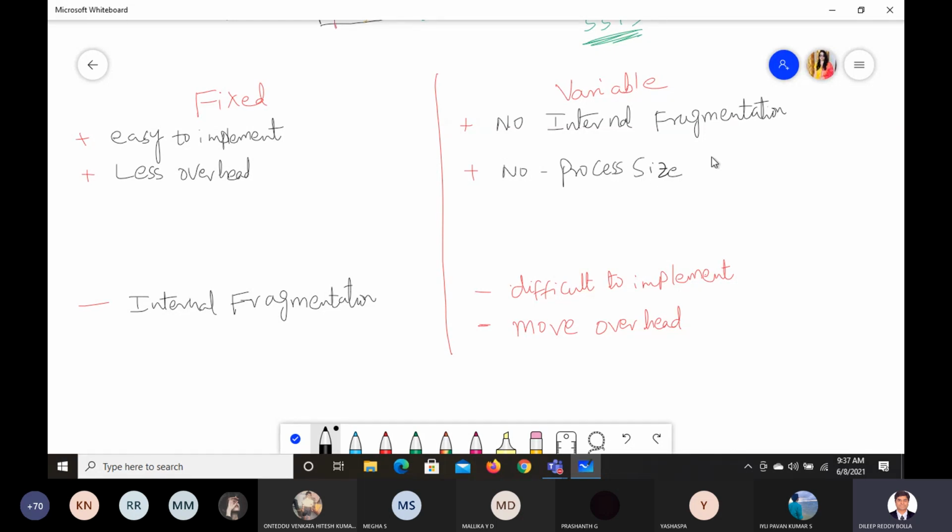There is no limitation, right? It is variable. But in the fixed case, what will happen? The negative side of this one, you can write in your own way: limited process size.